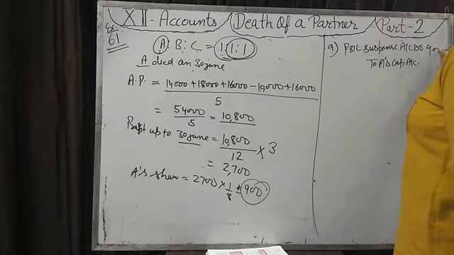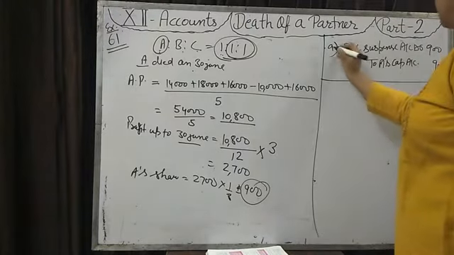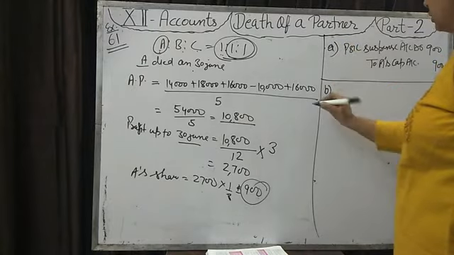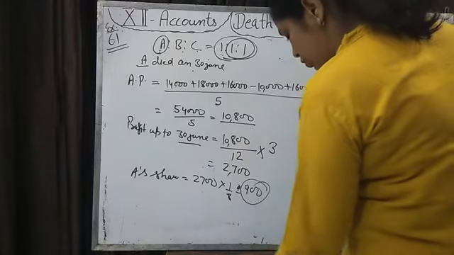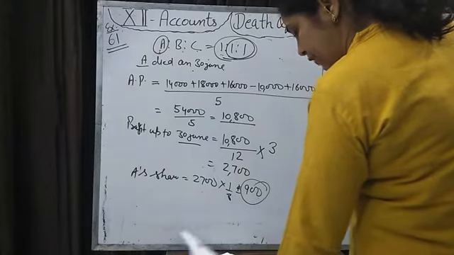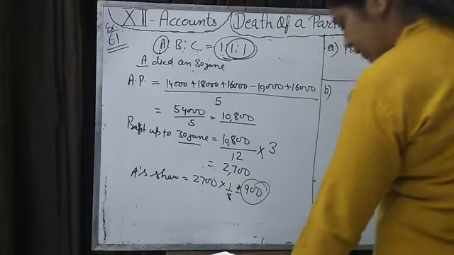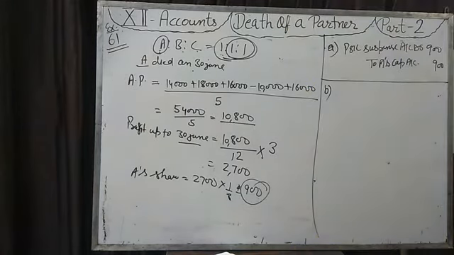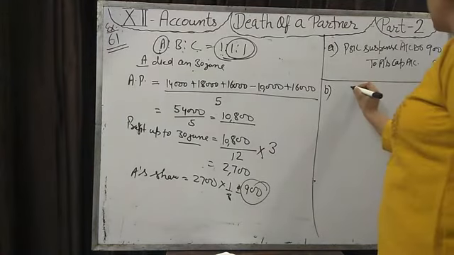How much? 900. But in the B part, what is given to you? That the profit sharing ratio will be changed in the remaining partners, and the new ratio is 3:2.